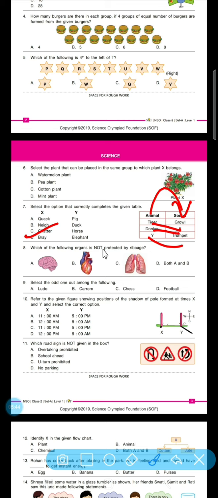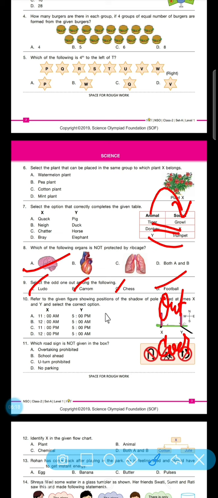Which of the following organs is not protected by the rib cage? Lungs and heart are protected by it, and the one that is not protected is the brain. Select the odd one out among the following: ludo, carom, chess, and football. Football is an outdoor game, whereas chess, carom, and ludo are indoor games.